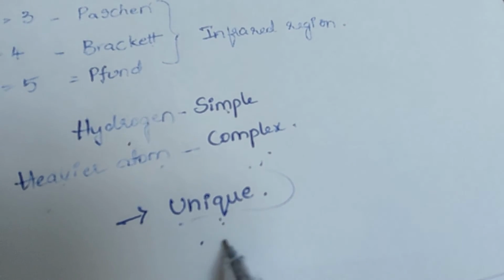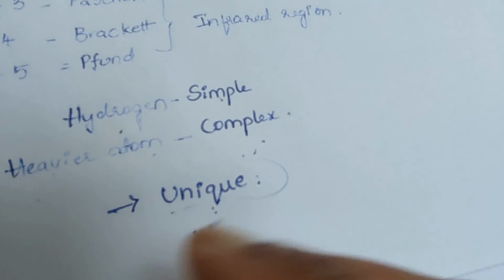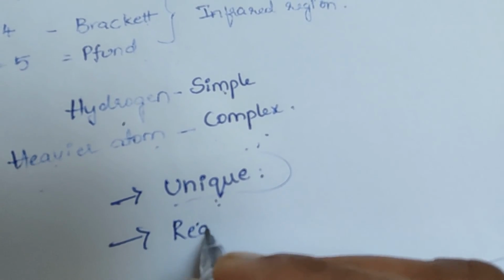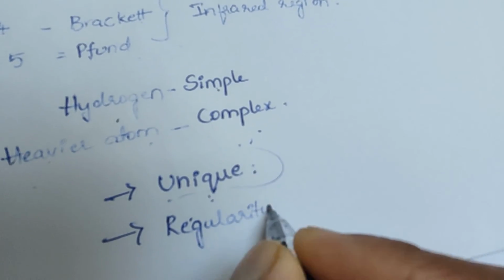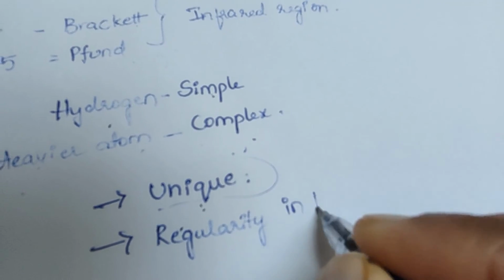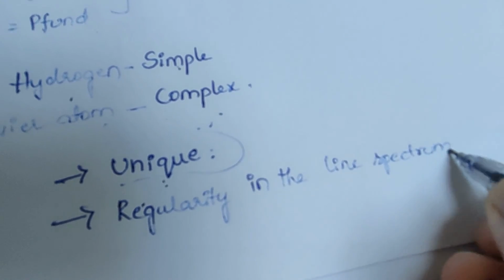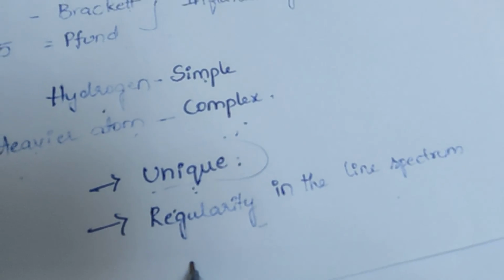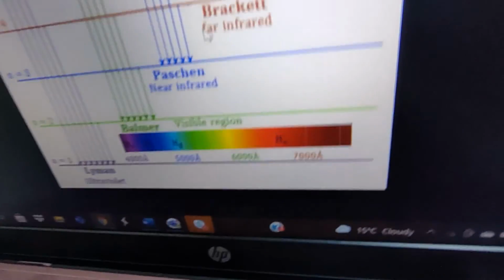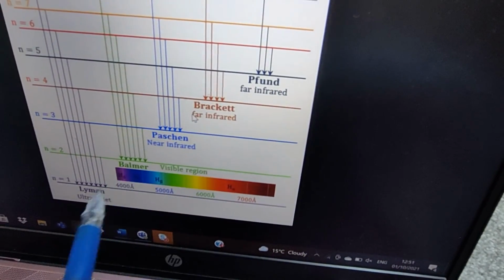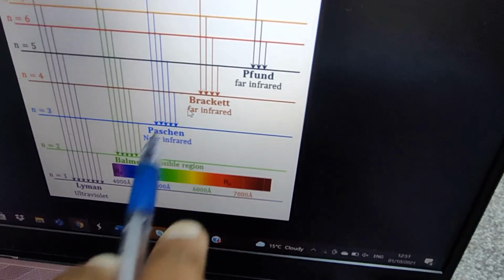So there is a uniqueness in the line emission spectrum, and there is also a regularity in the line spectrum. Regularity in the line spectrum means there will be one order, one regularity, in the spectrum. Why does this regularity occur?